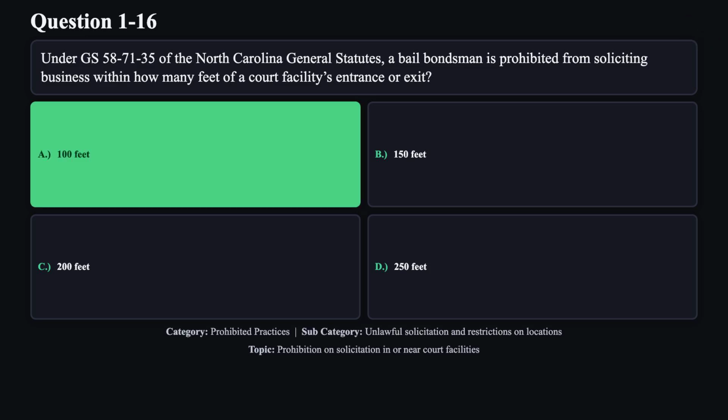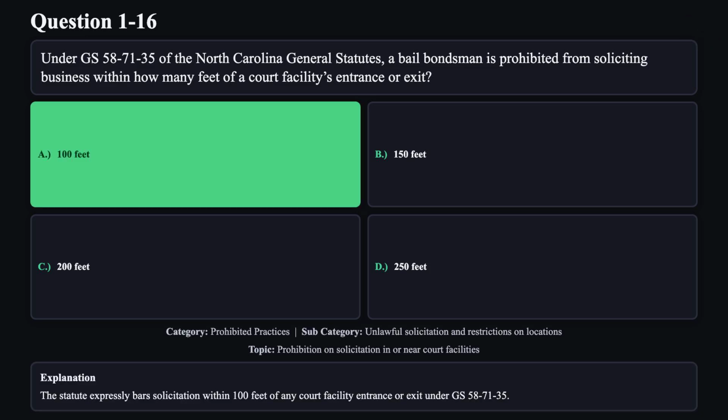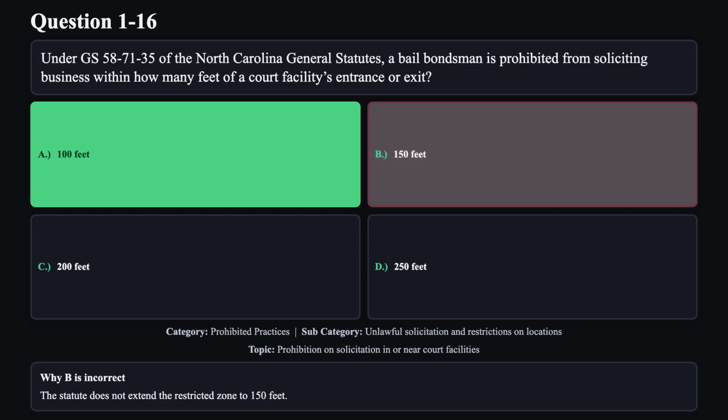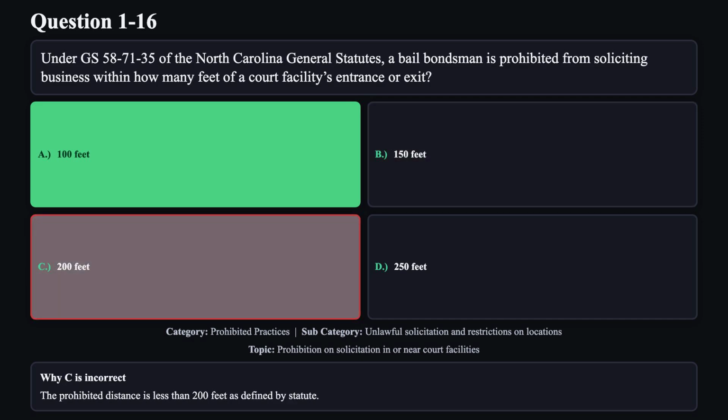The correct answer is A. The statute expressly bars solicitation within 100 feet of any court facility entrance or exit under GS 58-71-35. Reason B is not correct. The statute does not extend the restricted zone to 150 feet. Reason C is not correct. The prohibited distance is less than 200 feet as defined by statute.